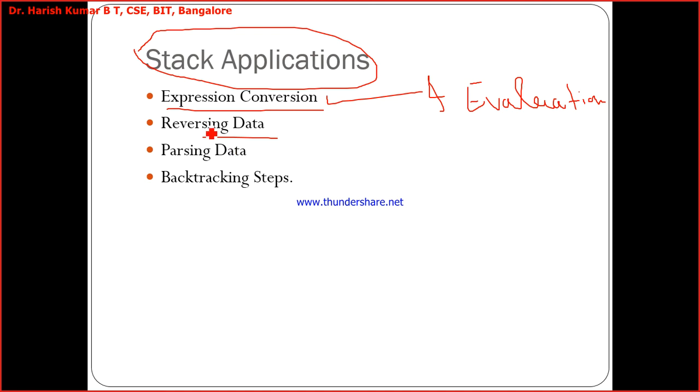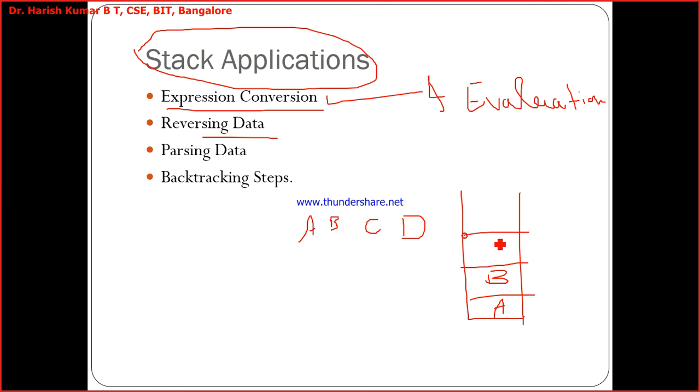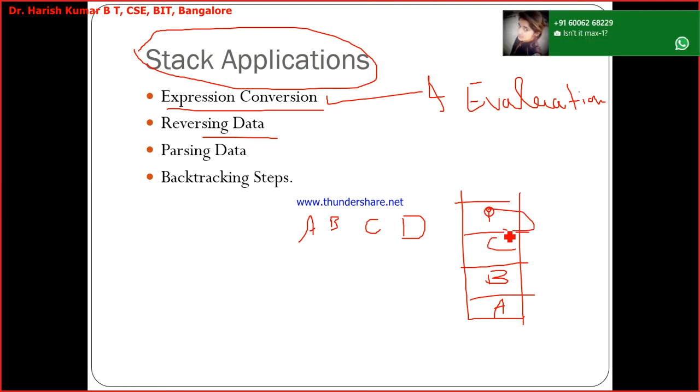It is very easy to reverse now. Say I have written A, B, C, D like this, and I want to reverse it. What is it that you have to do? Just add them to the stack like this. A gets added, then B, C, D. Now I want to reverse it.